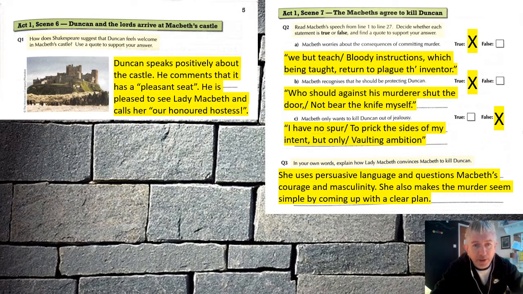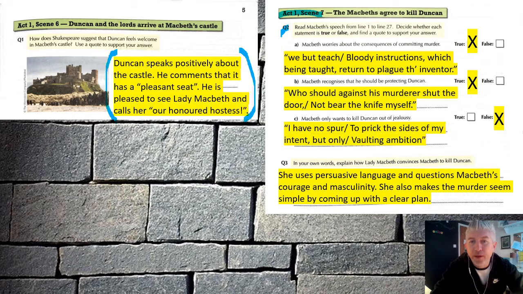Here we are, answer time. Duncan, first of all, how does Duncan feel when he comes to the castle? Well, he feels positive about it. He says it has a pleasant seat, and he's pleased to see Lady Macbeth and calls her "our honoured hostess". So we talked about, when we read that scene, how much dramatic irony goes on in that short scene, and some of those comments and quotes that we put in the answer there would be some of the dramatic irony quotes. Act 1, Scene 7 quickly.